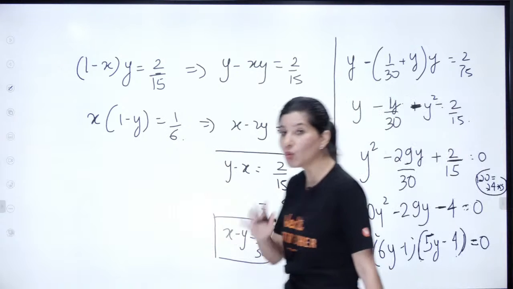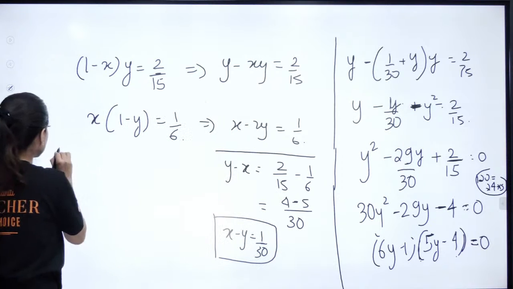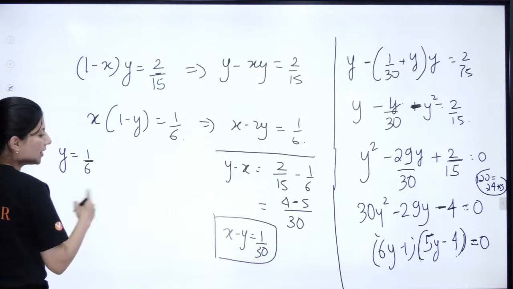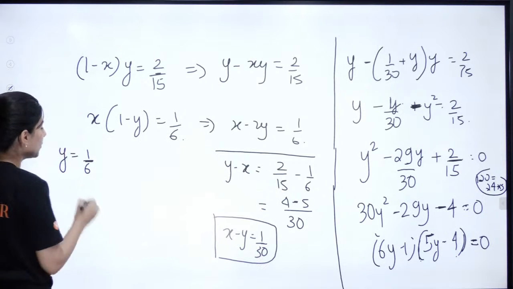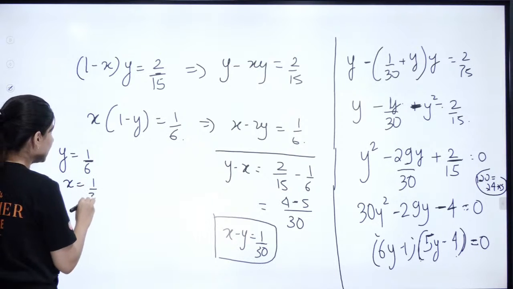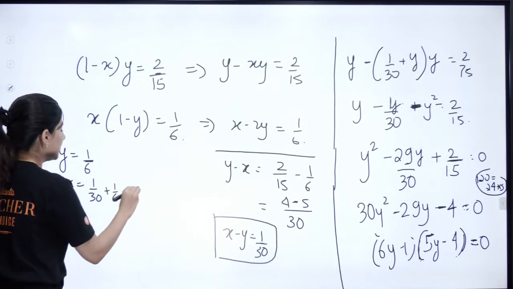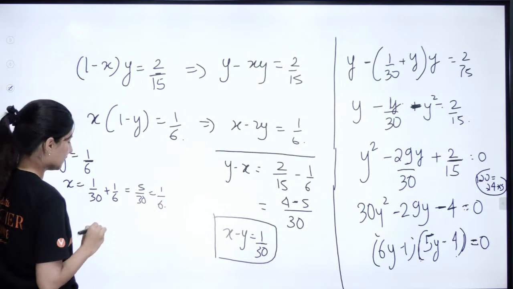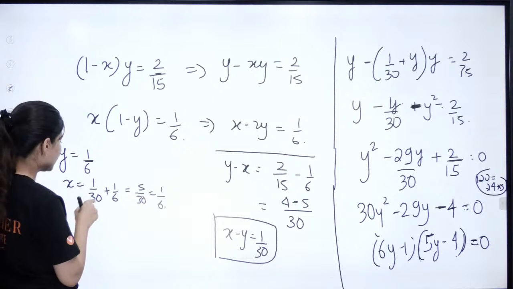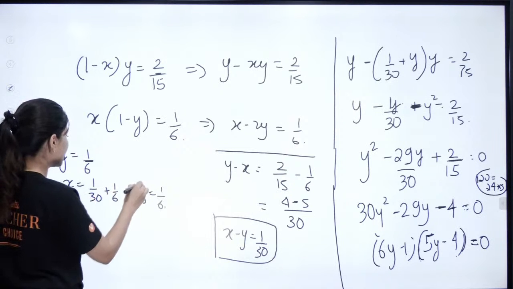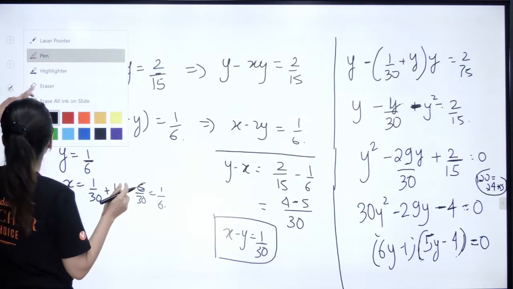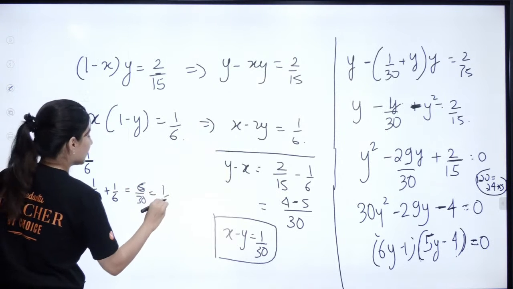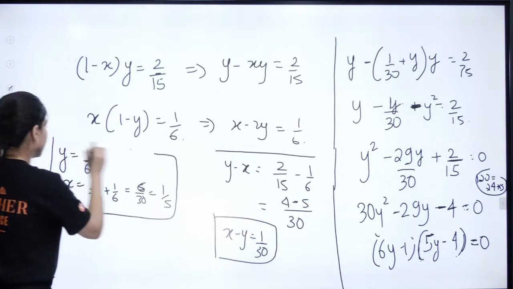That means you've got two cases. Y is nothing but 1 by 6. If Y is 1 by 6, that means X is going to be 1 by 30 plus 1 by 6. That means 6 by 30, so it is 1 by 5. So this is case number 1.